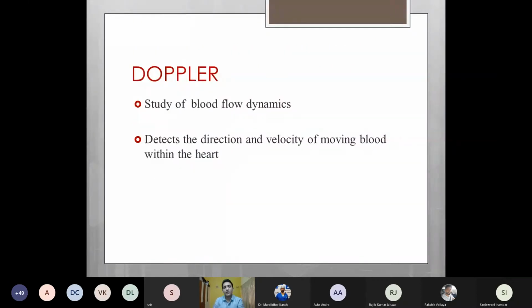Now coming to Doppler physics in echocardiography. So till now, using 2D and M mode, we have studied the anatomy. We are able to see the anatomy of the heart and we are able to see the motion. But using 2D and M mode, we are not able to see the direction and velocity of moving blood. Hence, we apply the physics of Doppler principles to echocardiography so that we can detect the direction and velocity of moving blood.